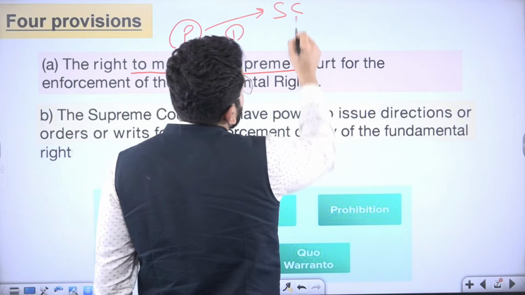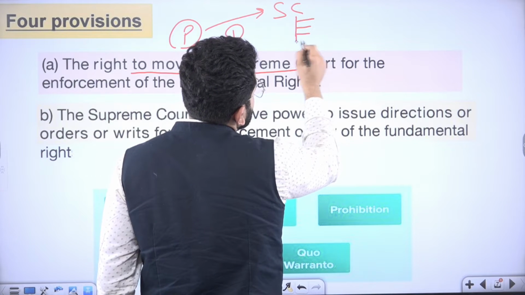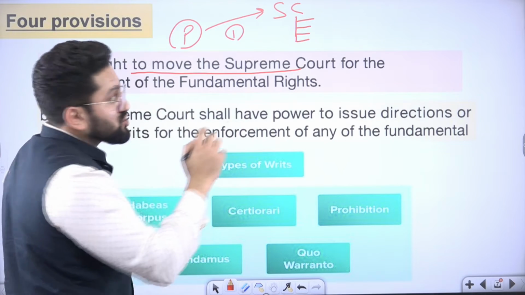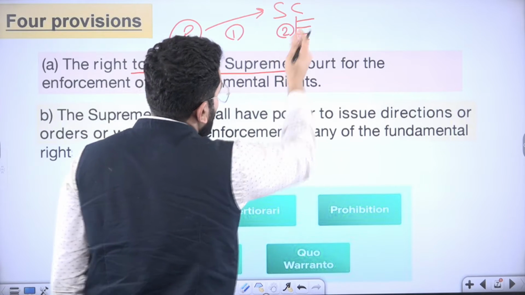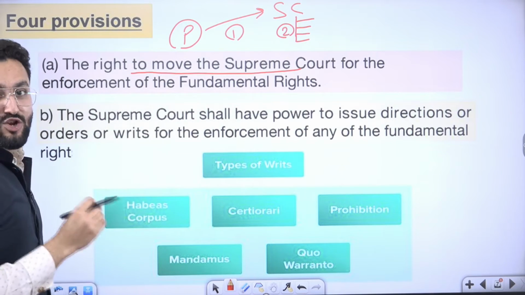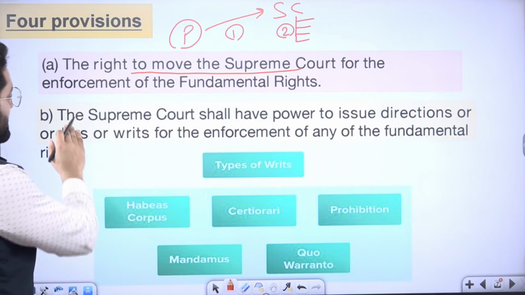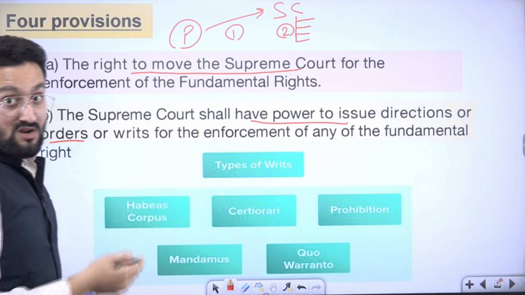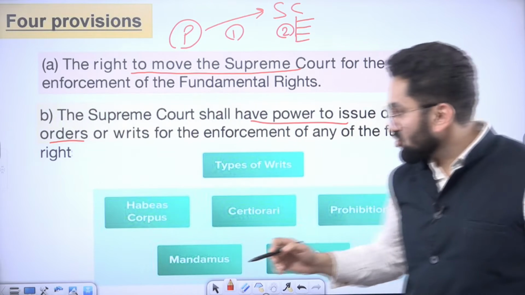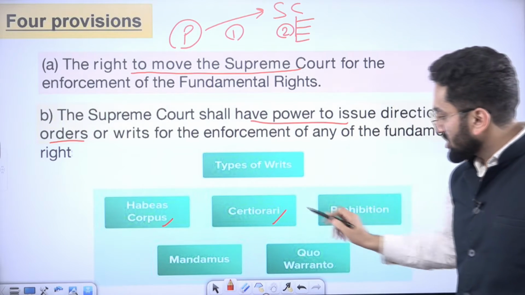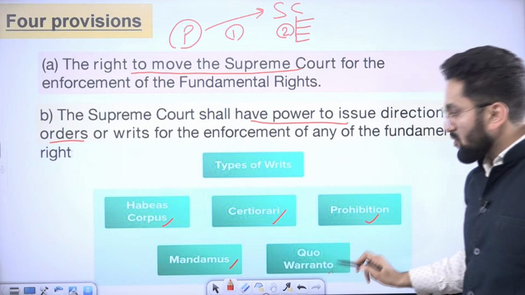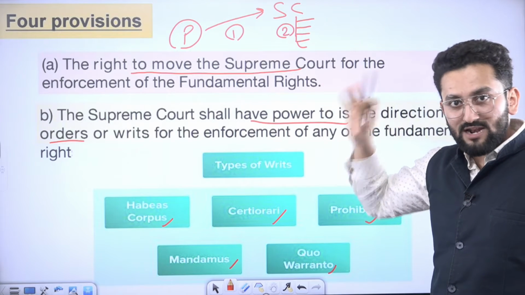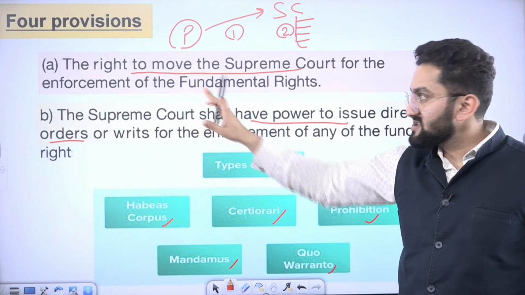Now, the Supreme Court should be given certain powers, right? So that the Supreme Court can actually protect you. So this is step number 2, or you can remember it as provision number 2. Okay, the Supreme Court shall have the power to issue directions, orders, writs. Okay, and what are those writs? Habeas corpus, certiorari, prohibition, mandamus, quo warranto. We are going to talk about it. So it means this is the second step. Then only your rights can be protected. So these are the two clauses.